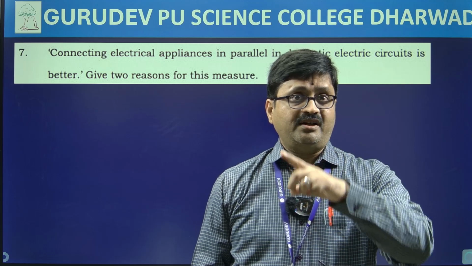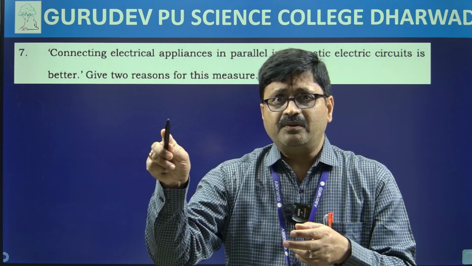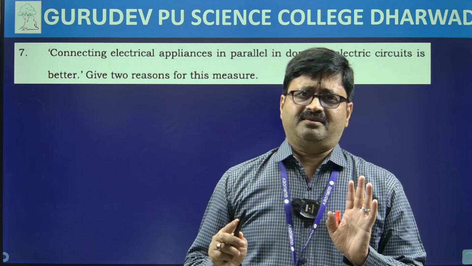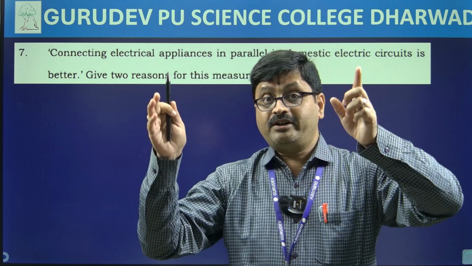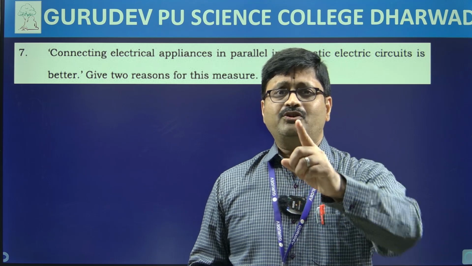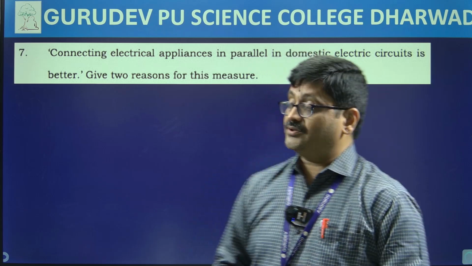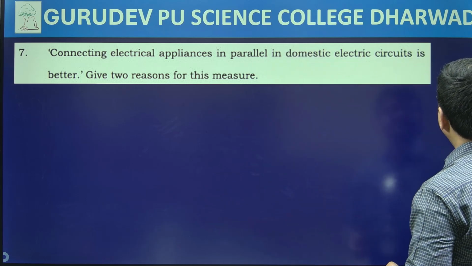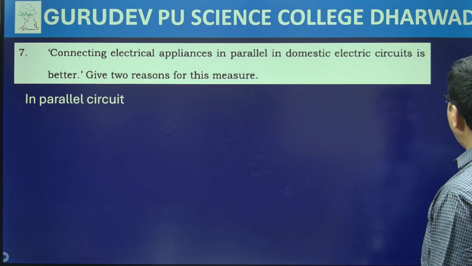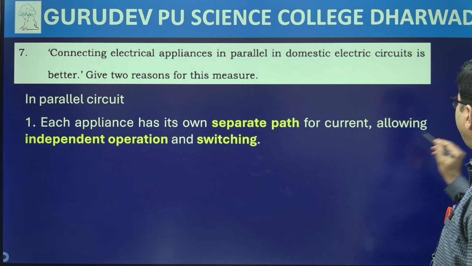So note that in parallel combination, each branch will have its individual current, whereas the potential difference across every part of that parallel combination will be the same. This is the advantage. So how can I write the advantage? You can say that in a parallel circuit each appliance has its own separate path.